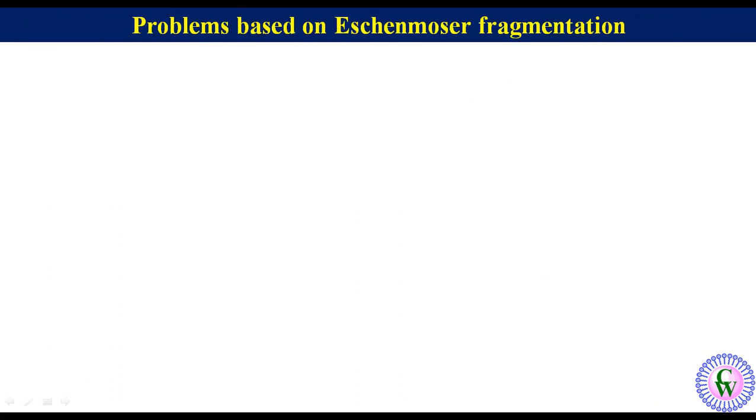Now let's discuss some problems based on Eschenmoser fragmentation. Question number 1. Predict the structure of the product when this alpha-beta epoxy tosyl hydrazone is treated with sodium ethoxide. Here we will discuss both the ways of finding structure of product, means the way without going through the mechanism and the way going through the mechanism. Let's first discuss the way without going through the mechanism.